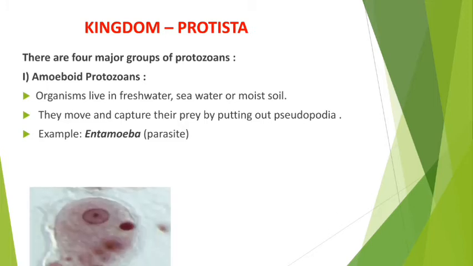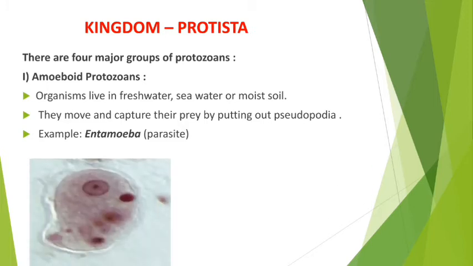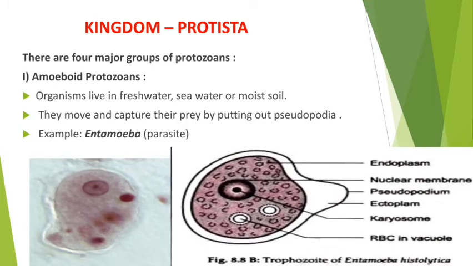My dear student, you may see this is unicellular Entamoeba. Under the microscope if you see Entamoeba, then you will see this structure, and this is the diagram of Entamoeba histolytica. They are also unicellular, single celled. Clear? Now here you may see this pseudopodium, how they extend their body and form pseudopodium. So whenever the prey comes very near to them, they will make such a structure and capture the food.